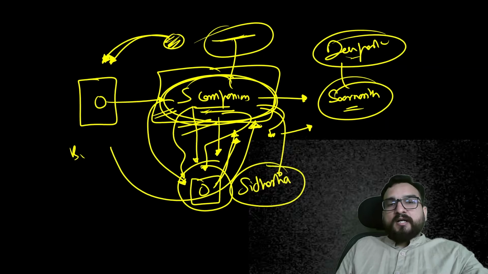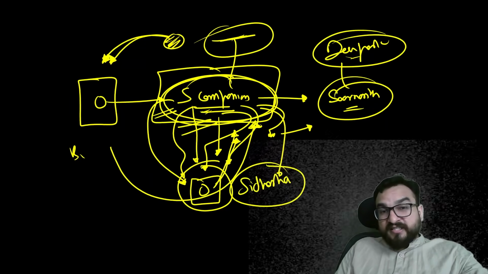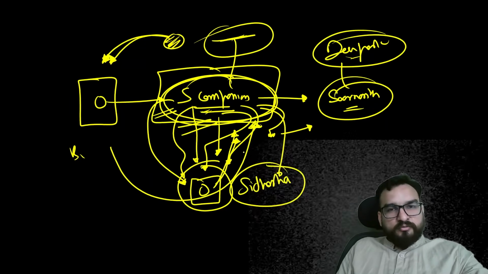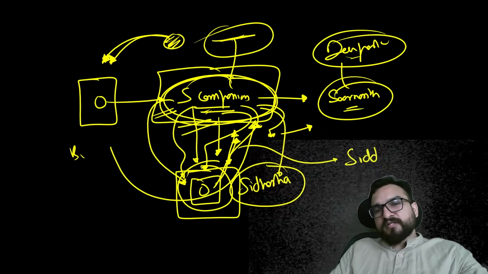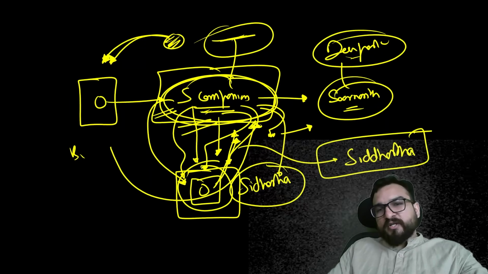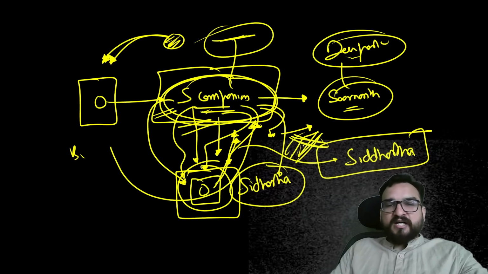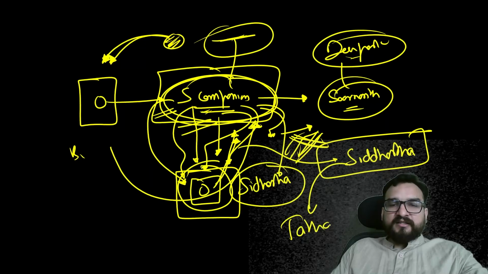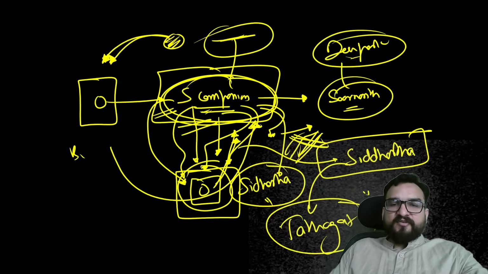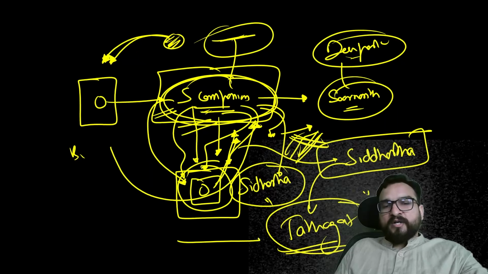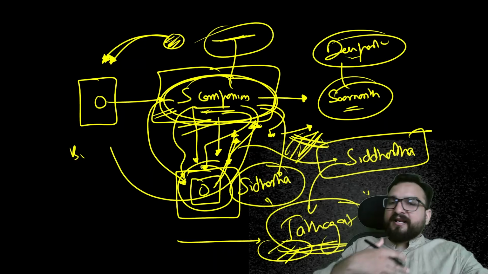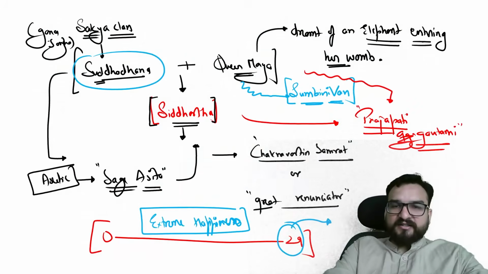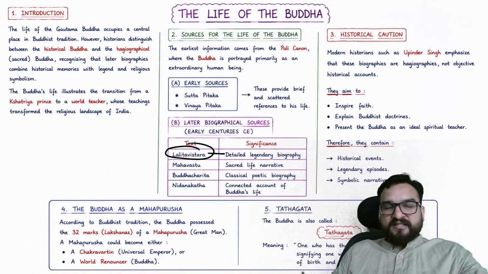But when they called out, Siddhartha, how are you, kaise ho tum? This person, Siddhartha, told them that he was no more Siddhartha. The Siddhartha you knew is gone. My name is not Siddhartha. You can call me Tathagata. Tathagata is the name he is getting right now: one who has come and one who has gone. I have no existence. I have come here and I will be going soon as well. That's why he gets this name, Tathagata.